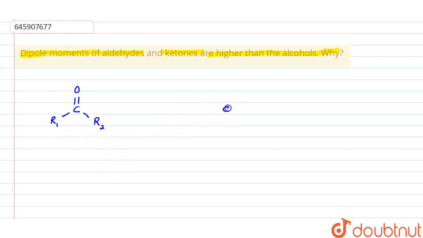Now what about alcohol? In alcohol we will have the OH group, and it may be 1 degree, 2 degree or 3 degree, depending on the alkyl groups connected to it. Again, this will be taken as R1 dash, R2 dash and R3 dash, because we have already used R1 and R2. These can be hydrogens or any alkyl group. Now if I talk about the electronegativity difference, oxygen is more electronegative and carbon is less electronegative, so oxygen will have a partial negative charge and carbon a partial positive charge.